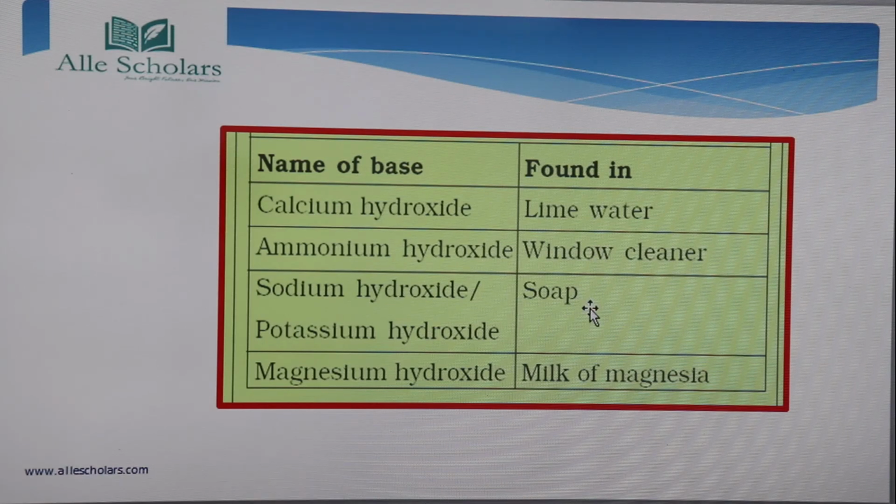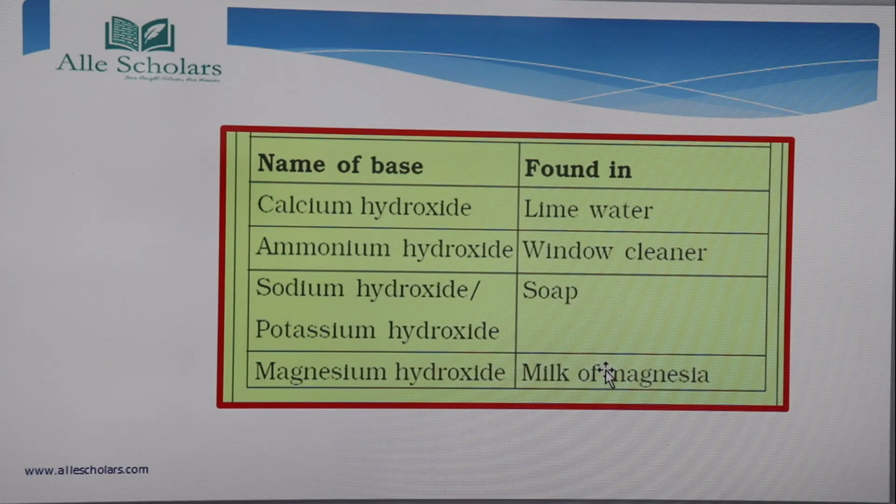Okay, so these soaps, as I have already told you about natural indicators in which turmeric we have used, these soaps are basic in nature. That's why they are basic in nature, because they contain a base, that is sodium hydroxide, potassium hydroxide. That's why they turn this turmeric into reddish brown color. Next comes the milk of magnesia. It contains a base, that is magnesium hydroxide. Okay, so these are the names of some of the bases which are contained in these items.